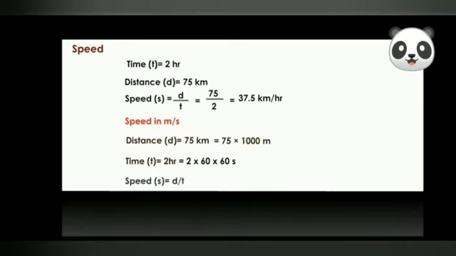Speed S equals d by t, which is 75 multiplied by 1000 meters divided by 2 multiplied by 60 multiplied by 60 seconds. Therefore, the answer is 10.4 meters per second.